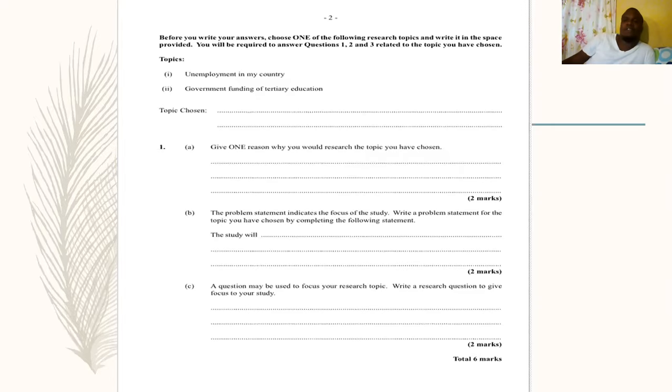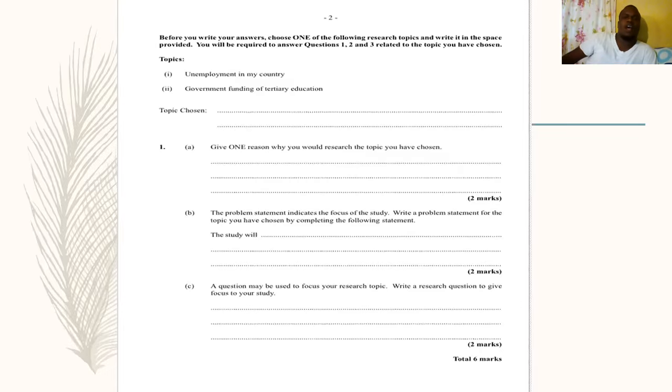This topic is similar to the first one, but this time I'm going to go all the way through the paper. The first one, I only did a part of the paper, but I'm going to do everything so that you can understand what you are doing for all the sections of the paper 3, so you can maximize points and get a grade 1, because I know that everybody wants to get a grade 1, right? So you need to study and understand this paper 3 because it's pretty easy. Very, very easy. So don't kill yourself. Just practice, practice, practice, because practice makes perfect, right?